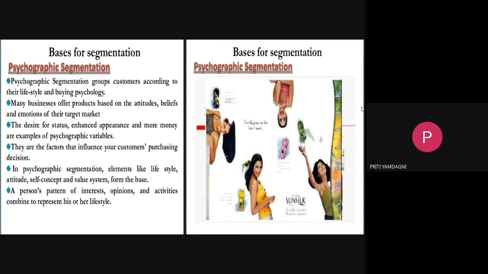What are those products? They are based on the attitude of the person, the belief of the person, and the emotions of the target market. That is, what is our target market? What will be the emotion of the person when they go to a particular shop and buy a particular product, or when they see the product, and what kind of emotions will come to their mind?